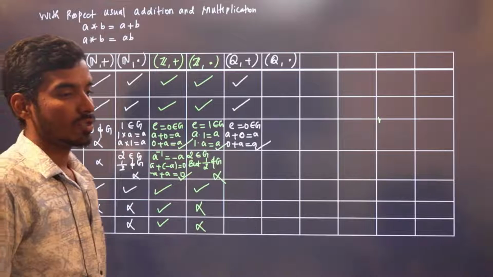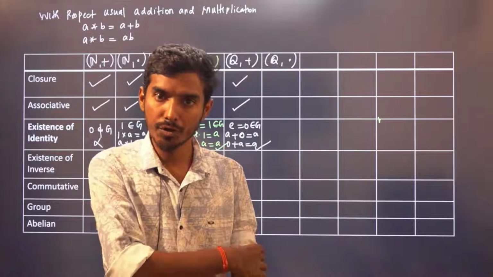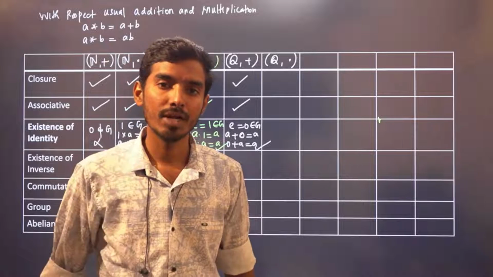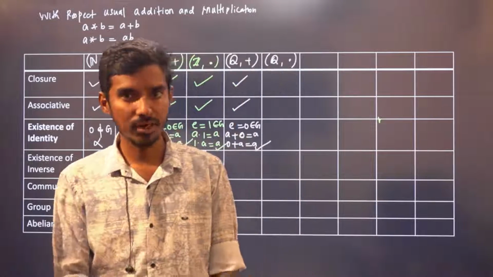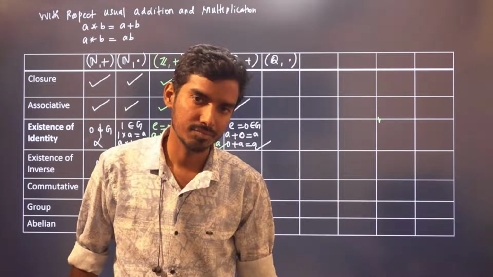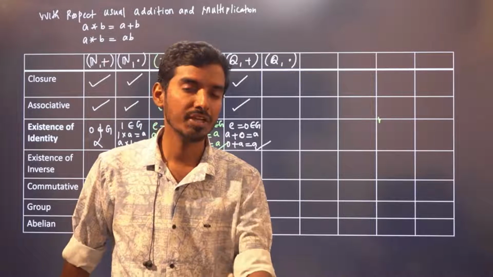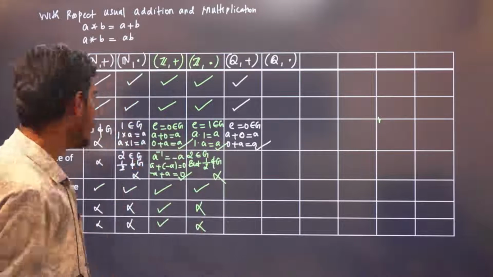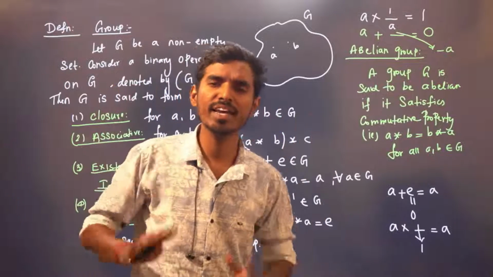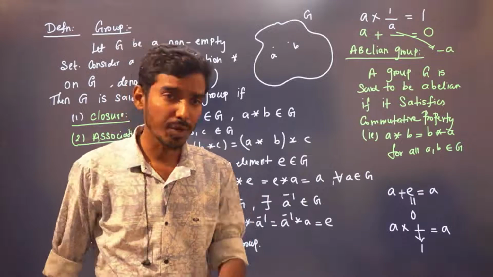Now, very important. You give me 2. What is the inverse of 2? 1 by 2. Is 1 by 2 a rational? Yes. You give me 100. What is the inverse? 1 by 100. Is 1 by 100 a rational? Yes. The inverse exists for infinitely many elements, but not for one element. You give me 0. What is the inverse of 0? 1 by 0. Does 1 by 0 belong to G? For every a, the inverse has to be in G. For infinitely many elements, 1 by a is in G, but for the one element 0, the inverse of 0 is not in G. It has to be true for every a.